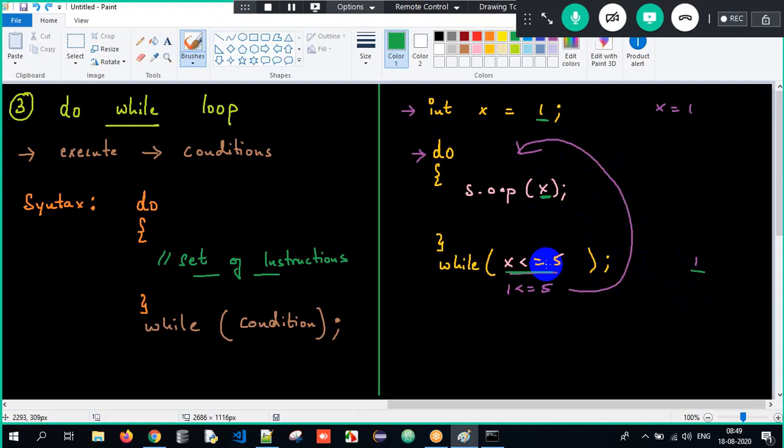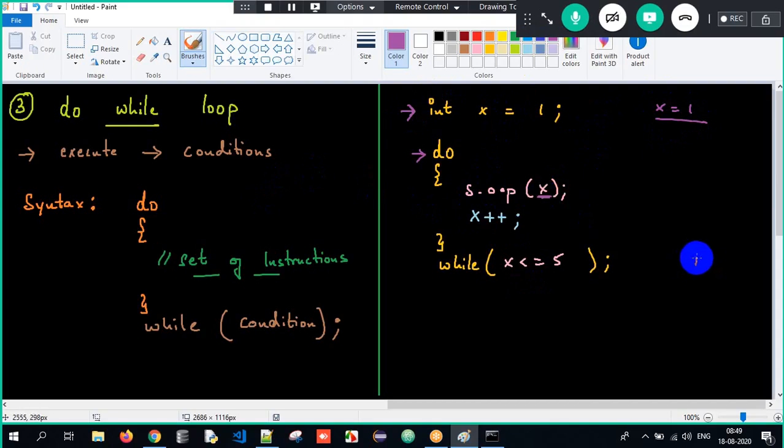In order to make it efficient, sir, what am I supposed to do? I have to add one statement. What is that statement, sir? x++. See now, it's a very, very simple program. First step, x will get initialized to 1. What is my x value? 1. I print my x value.